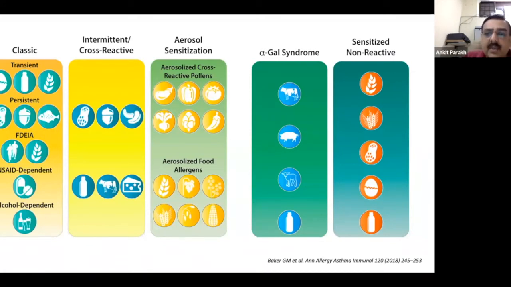Then there's something known as alpha-gal syndrome, and then there's an entity known as sensitized non-reactive, which means that you get sensitization when you do skin testing or allergy testing, but the child still does not manifest the clinical symptoms.